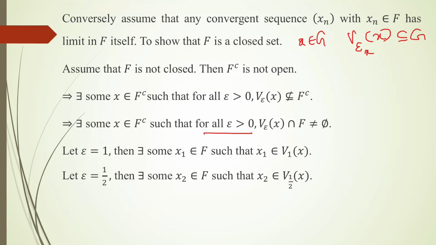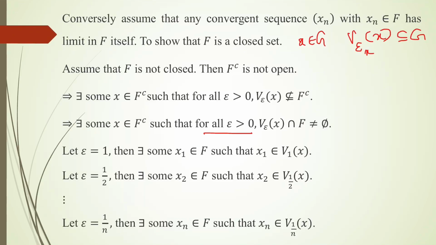Next I will take epsilon equal to 1/3 so that I will get some x3 in F such that x3 is in the 1/3 neighborhood of x, (x minus 1/3, x plus 1/3). Continuing like this, for epsilon equal to 1/n, there is some xn in F such that xn is an element of V_1/n(x).